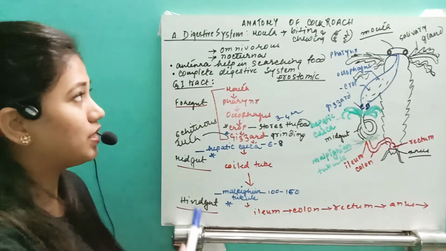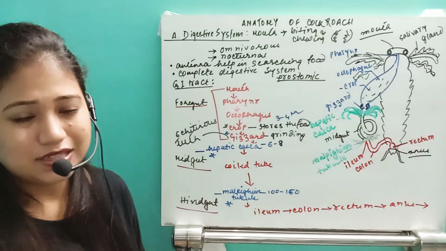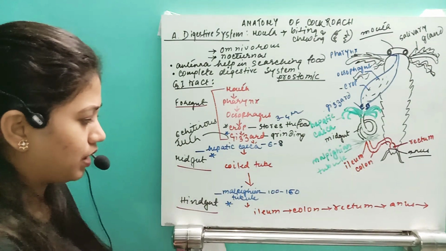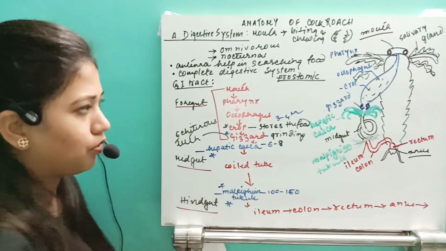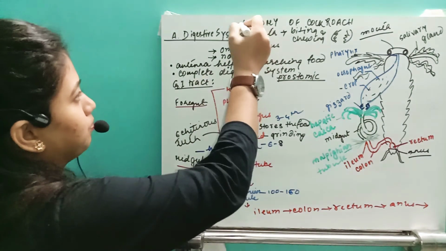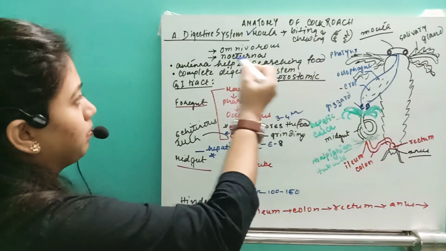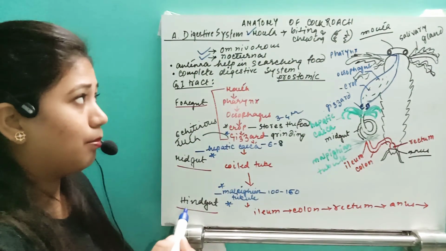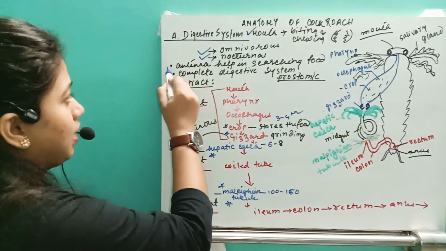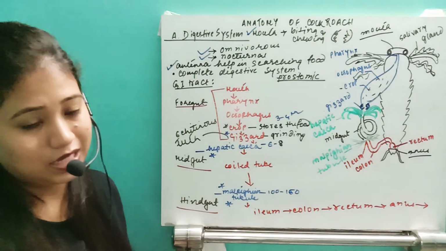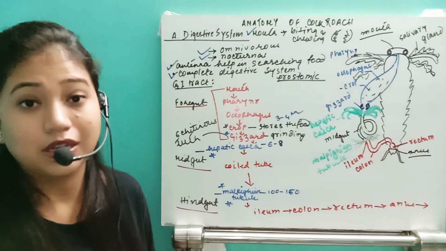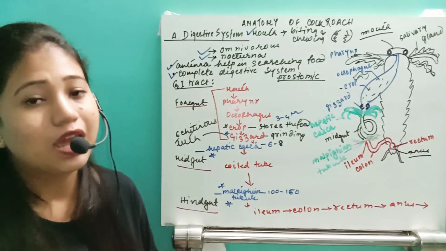So that is all about the digestive system. It's very easy. Remember only whatever points I have marked here. Only these things are important. These points will be important: omnivorous, nocturnal, their mouth is biting or chewing type. They have the antenna with the help of which they search for food, and they have a complete digestive system. It is a prostomic animal, that means it forms